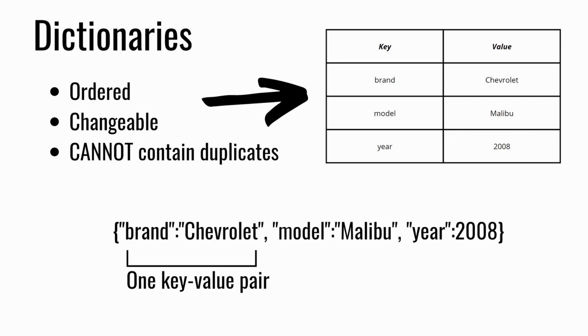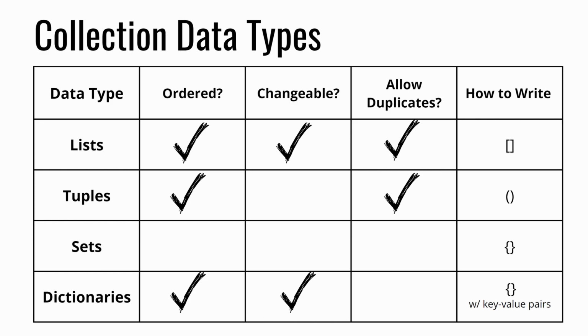So now that we've gone over the 4 collection data types, I want to show this graphic here, just so you can visualize the similarities and differences between all these different collection types. Lists are ordered, changeable, allow duplicates, and we write them by using square brackets. Tuples are ordered, unchangeable, allow duplicates, and you write them by using parentheses or round brackets.